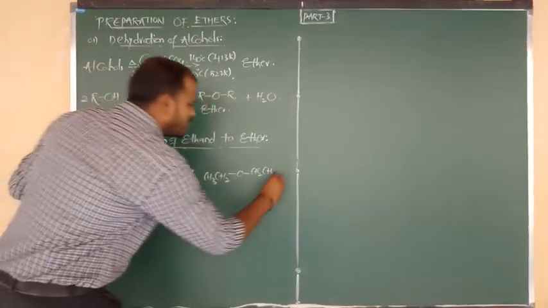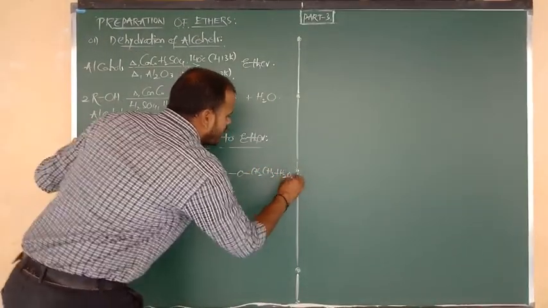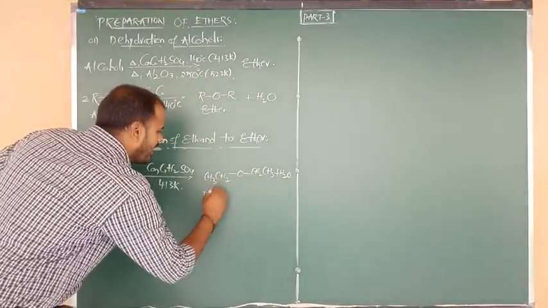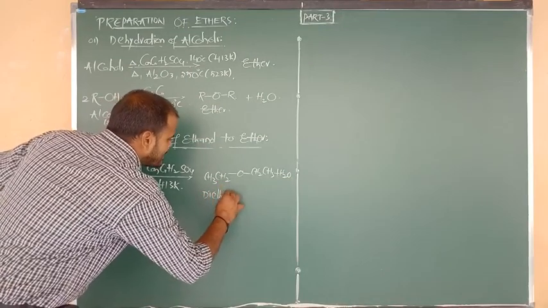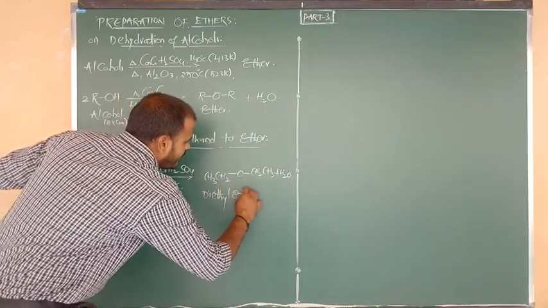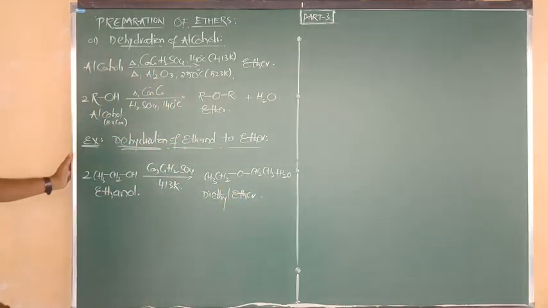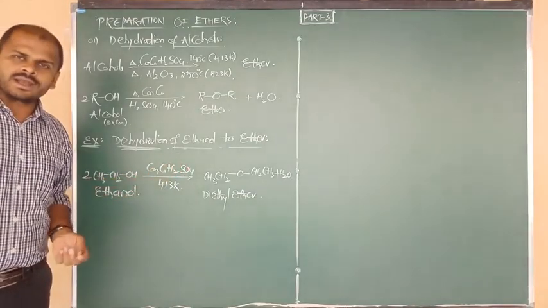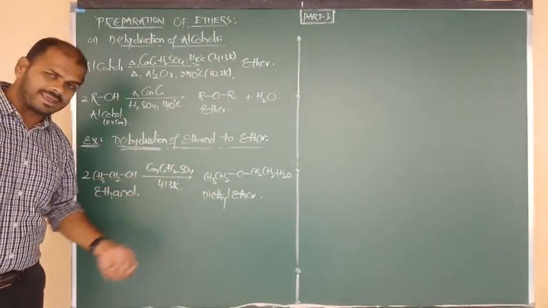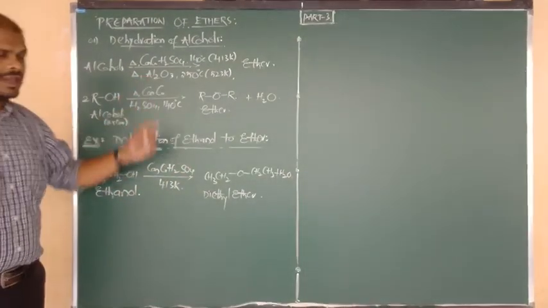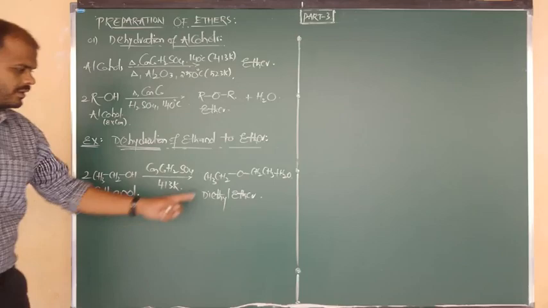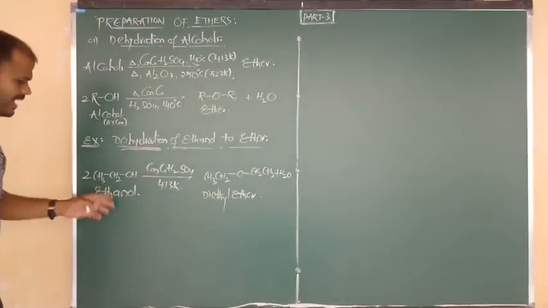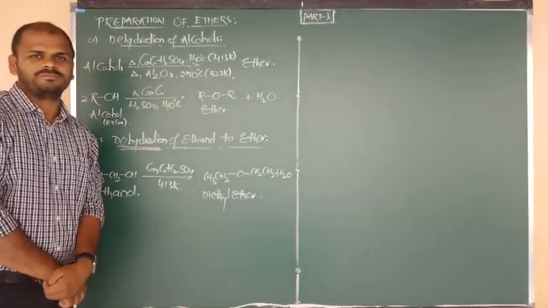After the loss of which molecule? Water molecule, because we are doing dehydration here. So the product is nothing but what? Diethyl ether. The product name is nothing but diethyl ether. So once again I am going to repeat the statement here. Ethanol on heating with concentrated H2SO4 at 413 Kelvin, or on heating with alumina at 523 Kelvin gives diethyl ether. Like that statement you have to write here, and further this reaction we have to proceed.